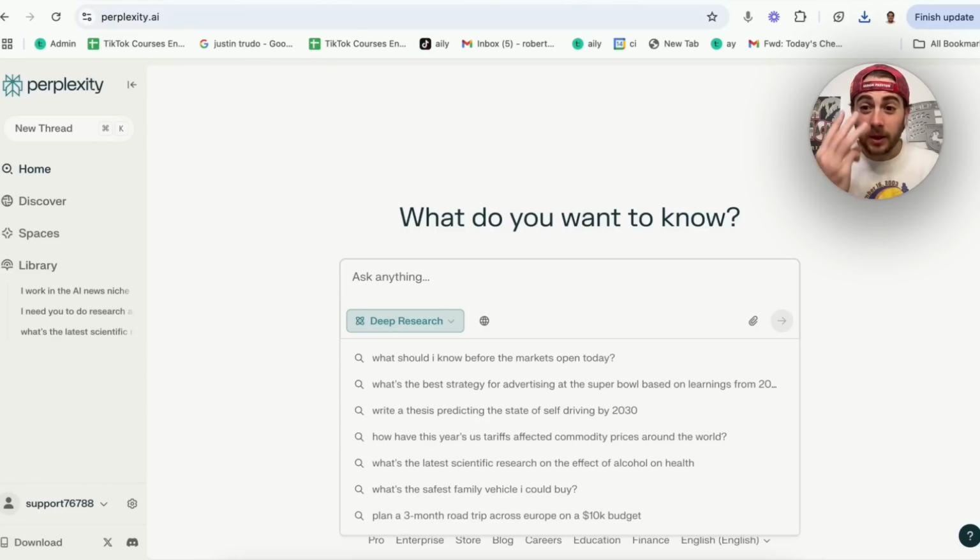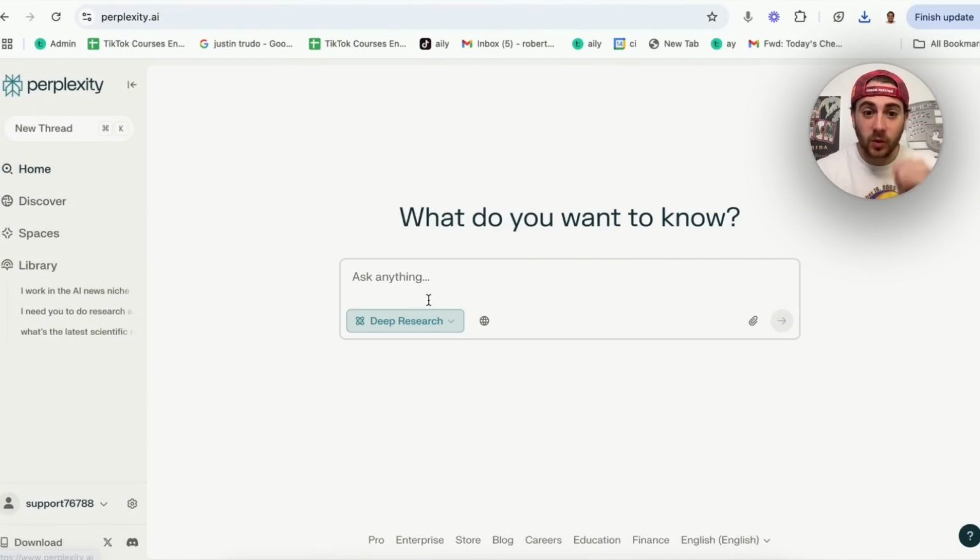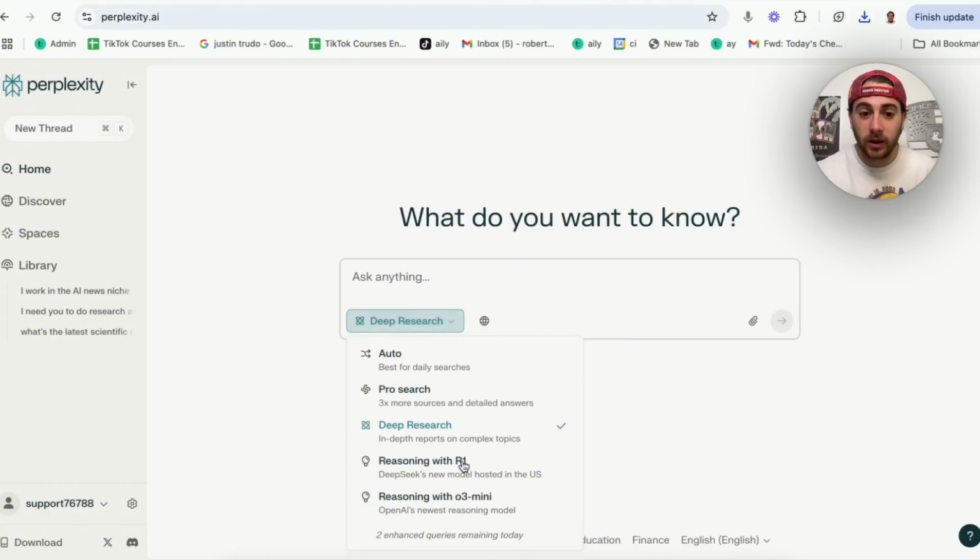Now, there are 3 other Perplexity updates that aren't necessarily brand new, but I think that you should know about them. So, the first one is I would strongly suggest that if you come into home right here, you click under here, you can see a bunch of new different things. For example, they now have reasoning with O3 Mini, they have reasoning with R1, and they also have this Pro Search feature right here that allows you to look at 3 times more sources and get more detailed answers whenever you do a search for something.